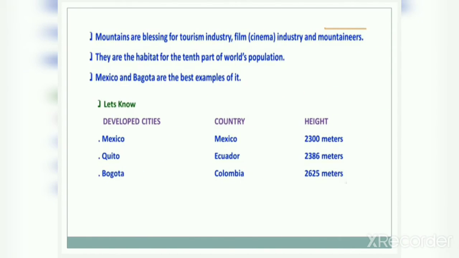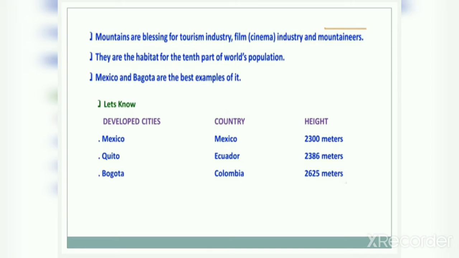Mountains are a blessing for the tourism industry, film cinema industry and mountaineers. You all know about the film cinema industry, right? And mountaineers, also mountaineering. Mountains are important. If mountains are not there, how can you go for mountaineering, right? They are the habitat for the 10th part of the world's population.